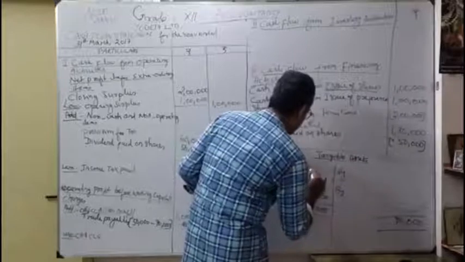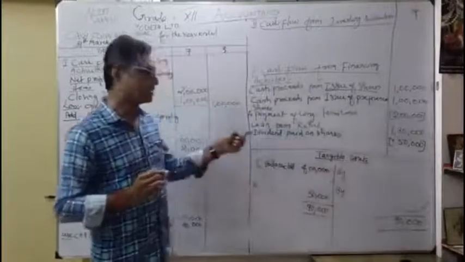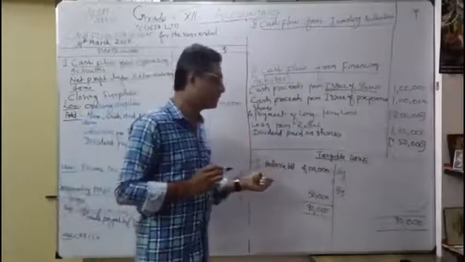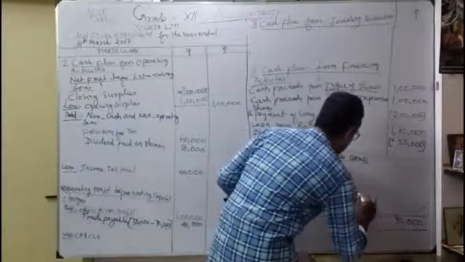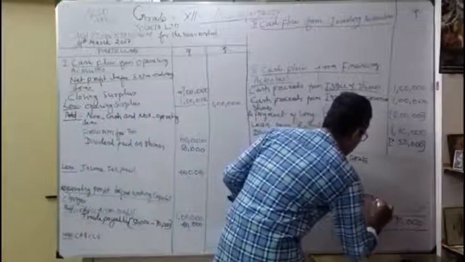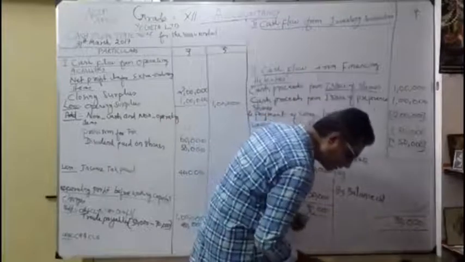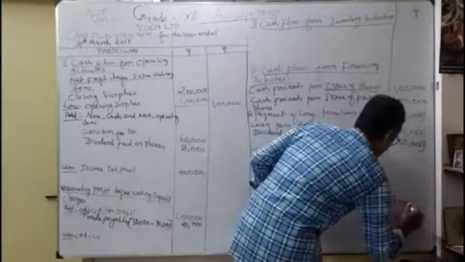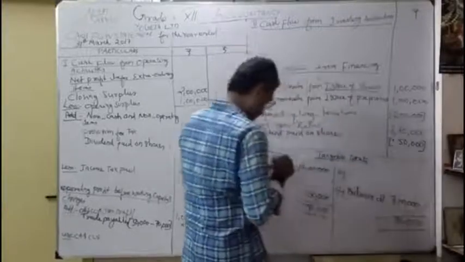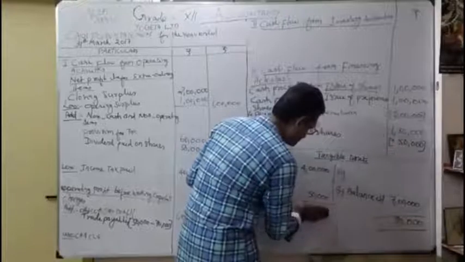So you should be very careful to write opening and closing. It is an asset item, that's why it is a debit balance coming in there. Opening balance, to balance brought down. Similarly, by balance carried down. How much? 7 lakhs. Okay. So I will clean this, this is for the previous problem.